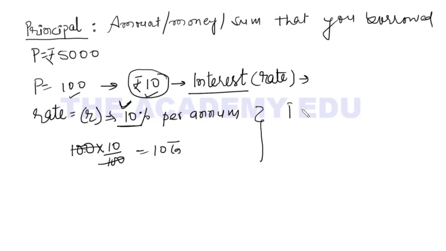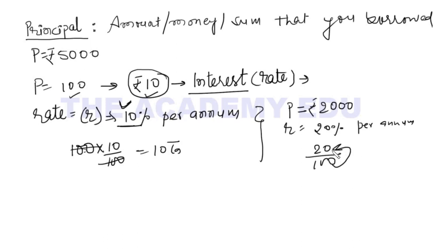Suppose I borrowed rupees 2,000 from my friend, and he said to me that you need to give 20% rate of interest per annum. 20% means 20 upon 100, means on every 100 rupees I have to pay 20 rupees to him at the end of the year.